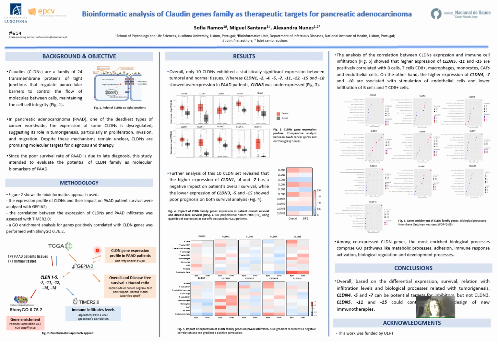To explore the role of each Claudin in PAD, a bioinformatic approach based on the TCGA database was used. First, differential expression between tumoral and normal tissues was compared using GEPIA2. In this analysis, the 24 claudins are included. Only the 10 claudins with statistically significant differences between both groups were selected. This set of genes was used to analyze the impact on PAD patient survival using quartiles of expression as cutoff and hazard ratio as risk measure.